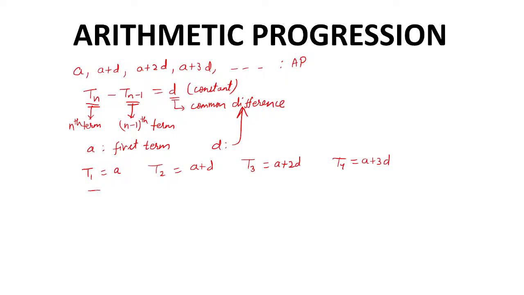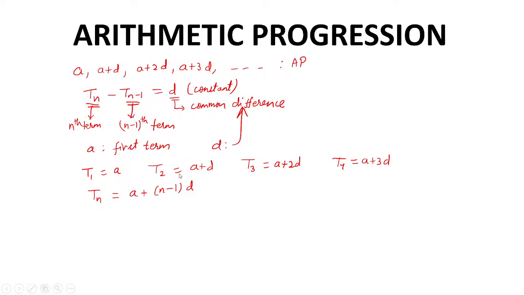So with this, can you guess what will be the nth term? I'm sure you would have been able to understand, or you may already be aware of it. The nth term will be what? A plus n minus 1 d. That is what the nth term is. You can check it out.